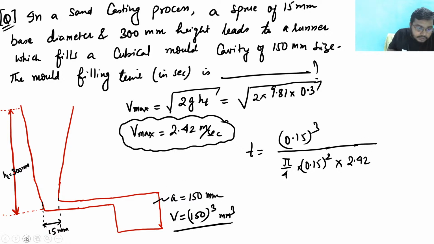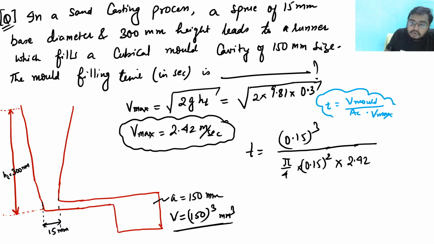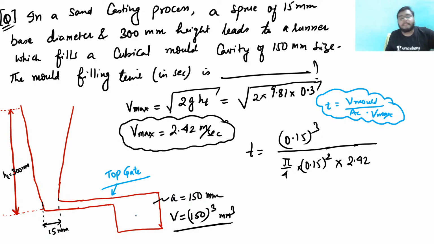Now see what we have learned in the earlier sections. If we want to calculate t, that is the V of mold by A of choke area into V max. So you can see how you are applying these formulas, because if the question does not mention whether it is a top gate or a bottom gate, always consider this to be a top gate. Clear? Now just for rudimentary calculation purposes, you will get the value as 7.827.